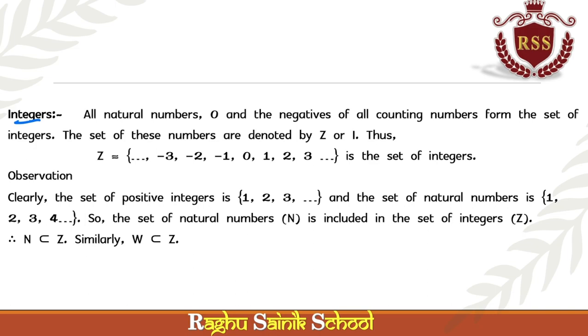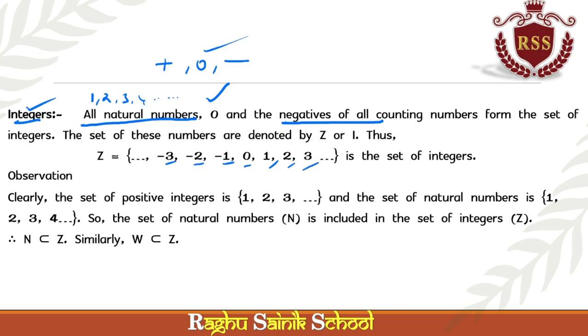Integers. All natural numbers 1, 2, 3, 4 and so on, 0, and the negatives of all counting numbers. That means positives, 0, and negatives are called integers. That is -1, -2, -3, 0, 1, 2, 3. This set of numbers is called integers.